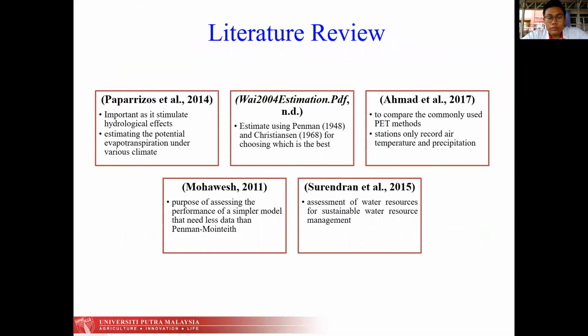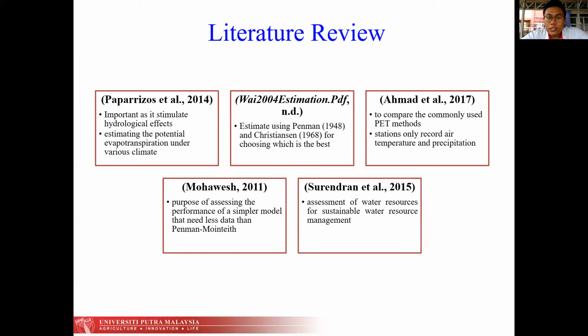Okay, so this is my literature review. There is a lot of research that has been done, but basically I will show you five studies. The first one is from Paparizos et al. in 2014. It stated that it is important as it simulates hydrological effects, and the purpose of the study is to estimate the potential evapotranspiration under various climates.